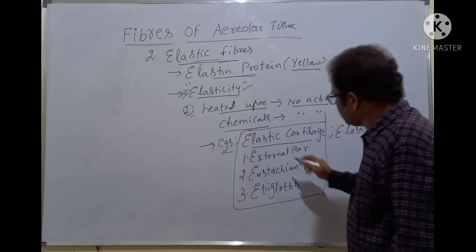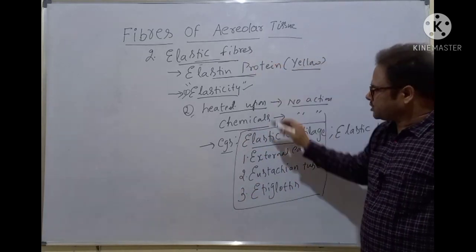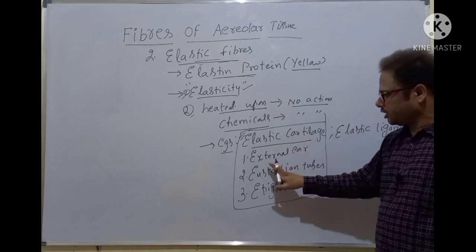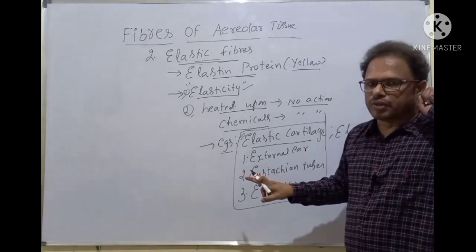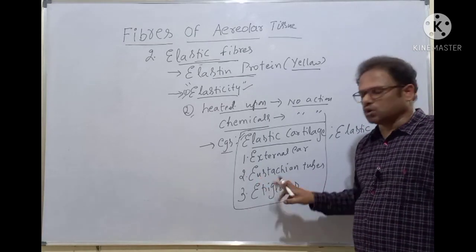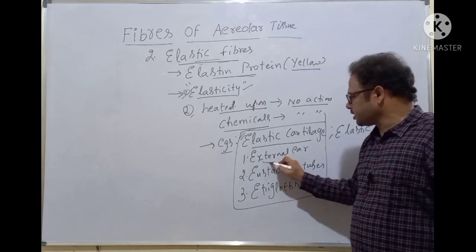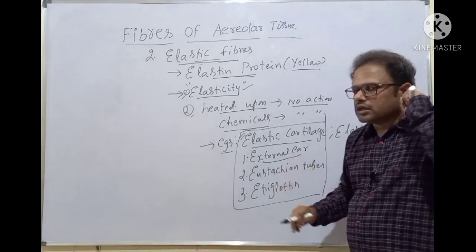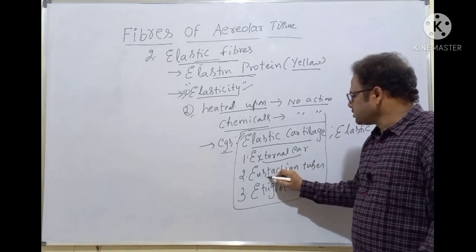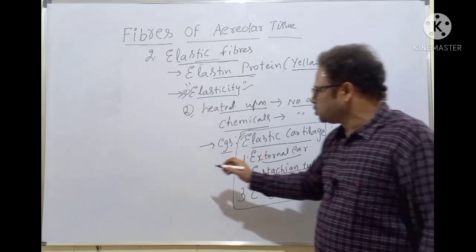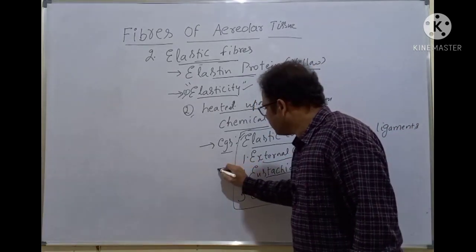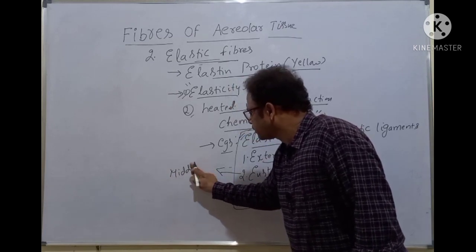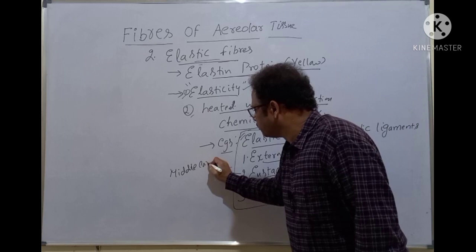See here, the elastic fibers are present in the elastic cartilage. Examples of elastic cartilage are the external ear, pinna, eustachian tubes and epiglottis. You know the external ear, pinna, isn't it? Here you can see, this is the external ear, elasticity is there. Next one is eustachian tubes. What are the eustachian tubes? They connect the middle ear with the pharynx.